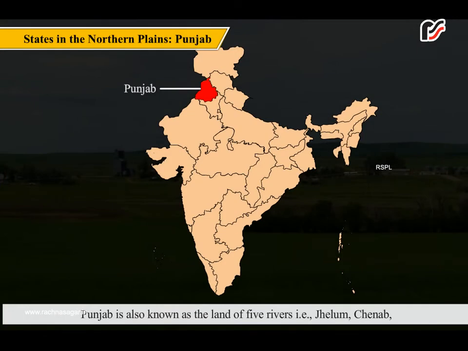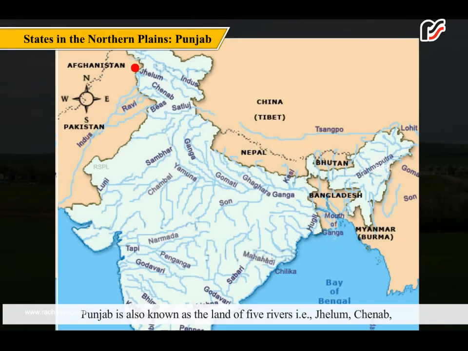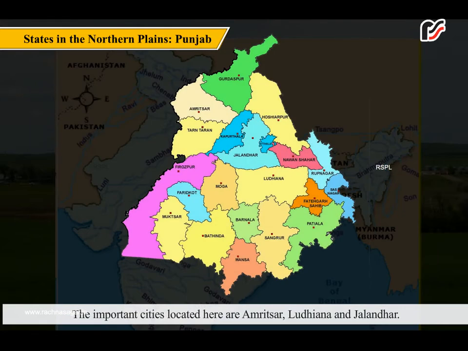Punjab is also known as the land of five rivers, that is, Jhelum, Chenab, Ravi, Beas and Satluj, which are the tributaries of the river Indus. The important cities located here are Amritsar, Ludhiana and Jalandhar.